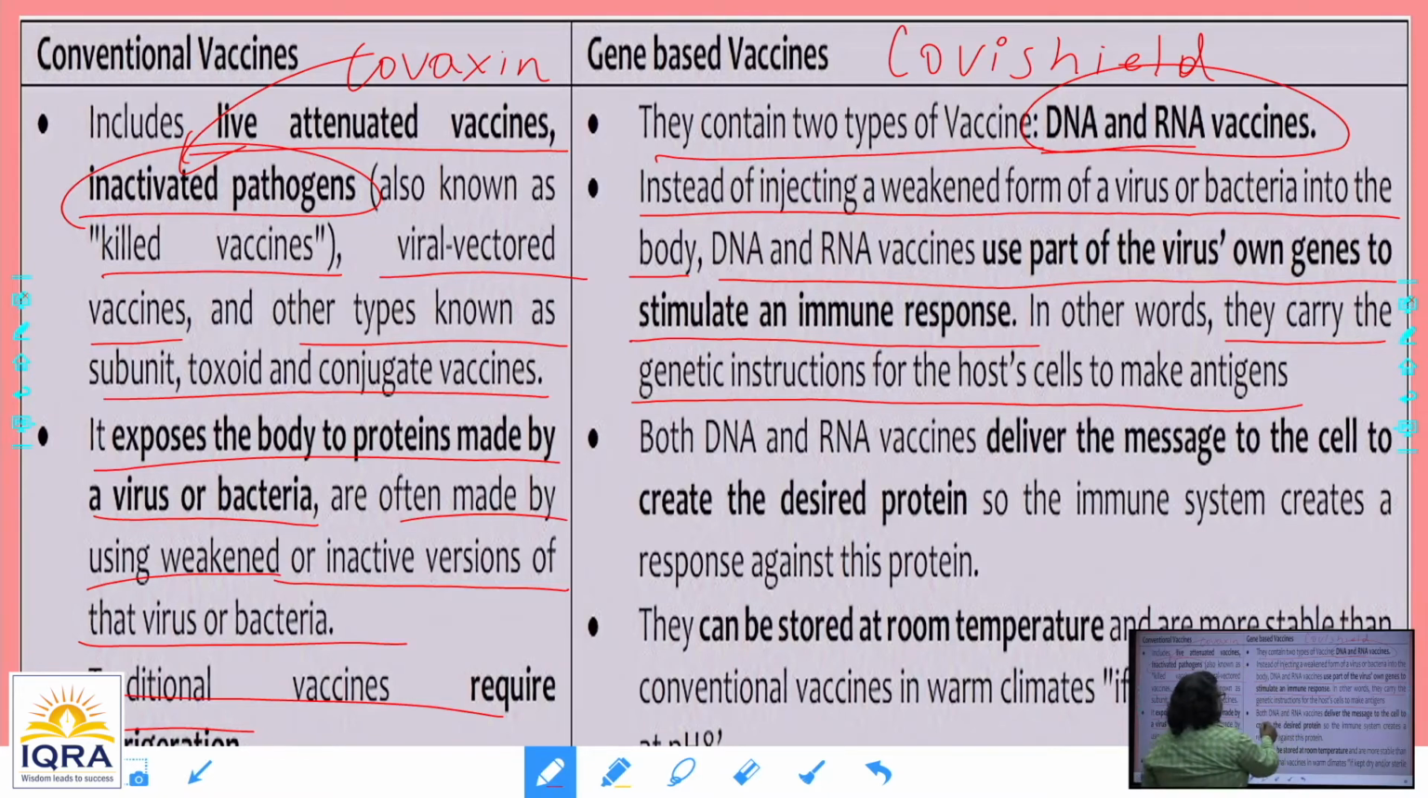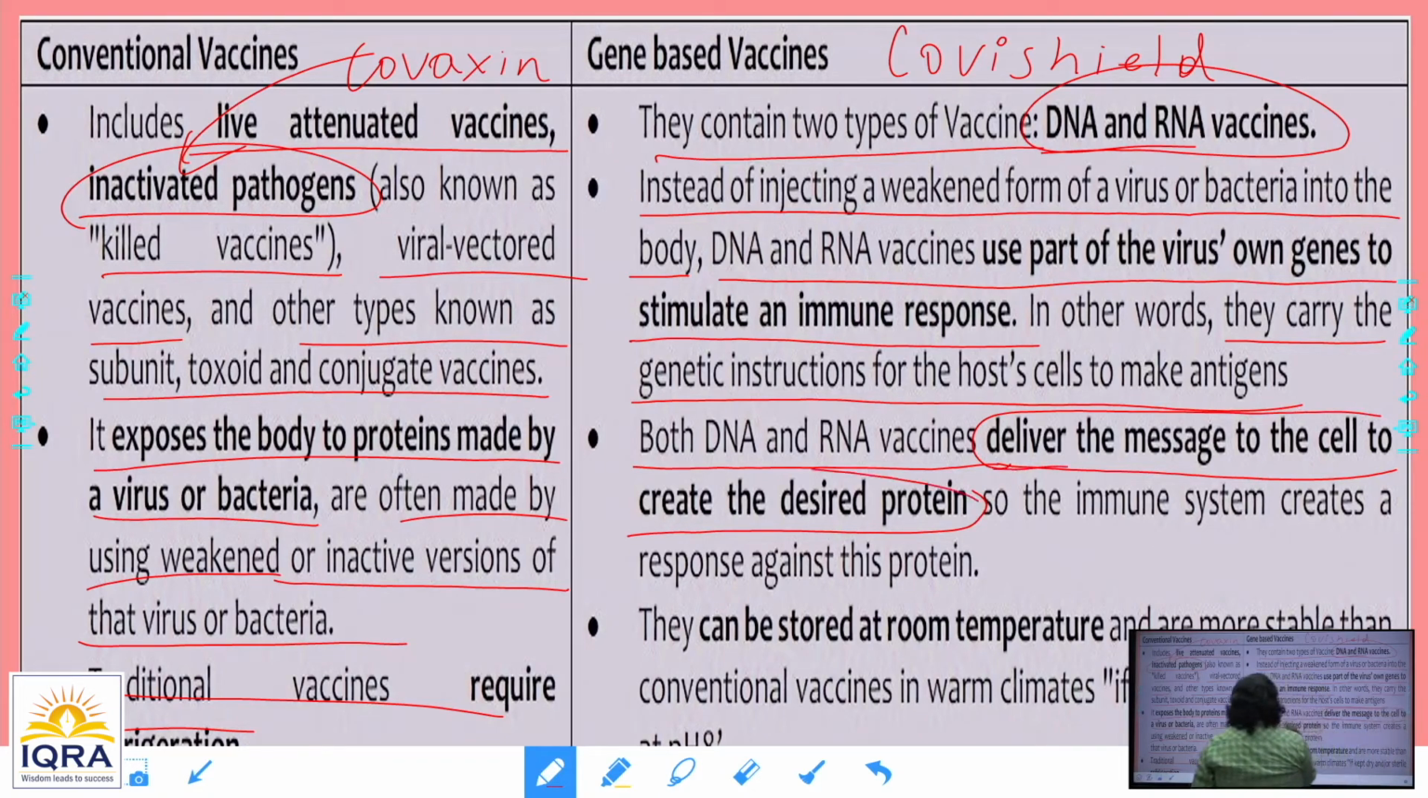Now both RNA and DNA vaccines deliver the message to the cell to create the desired protein. That means the human body cell recognizes this RNA or DNA, like in the case of coronavirus, which is an RNA virus, and makes the desired protein, so that our immune system creates antibodies in response to these proteins. So the RNA vaccine goes into the body, the cell takes the RNA and makes the protein, the same as the viral protein, and then our immune system makes antibodies against that. So this is Covishield of Serum Institute of India.